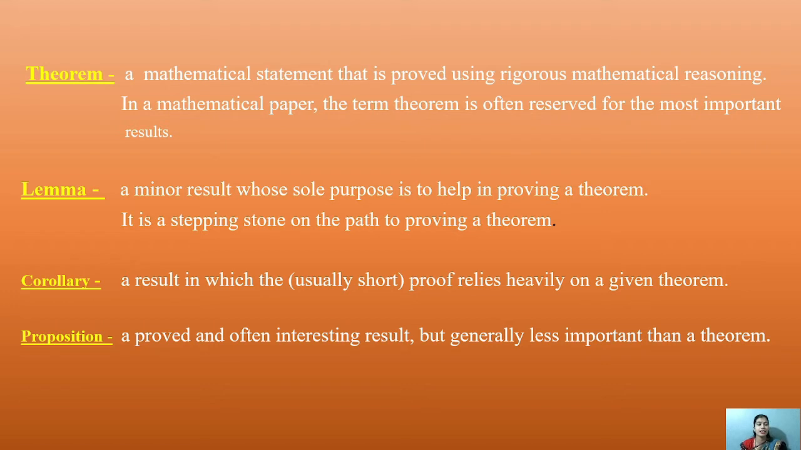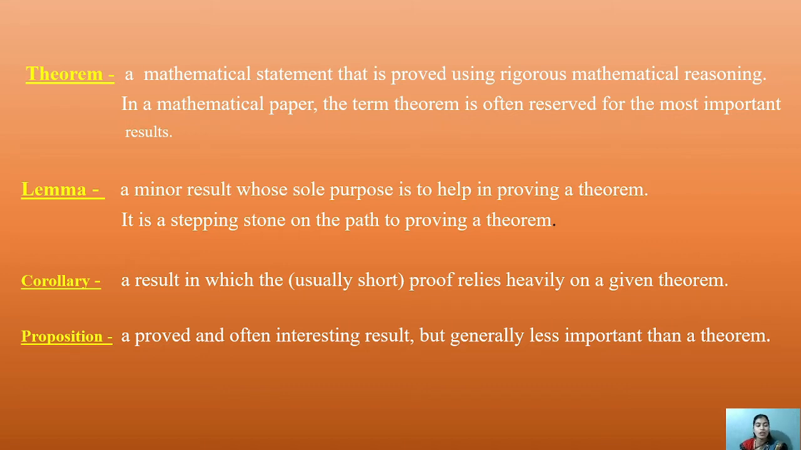What is meant by a corollary? A corollary is a result whose proof is usually short and relies heavily on a given theorem. A theorem or lemma is related to the corollary, but the corollary is a short form of that theorem or lemma. So these are the three forms: theorem, lemma and corollary.